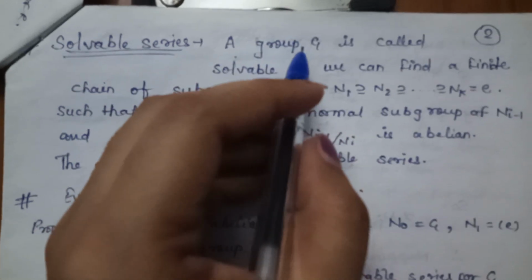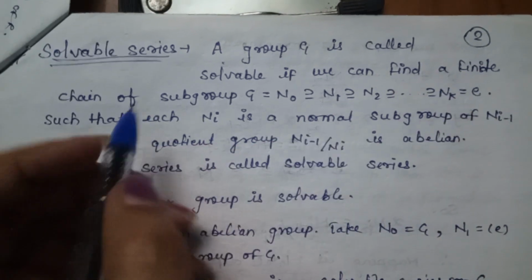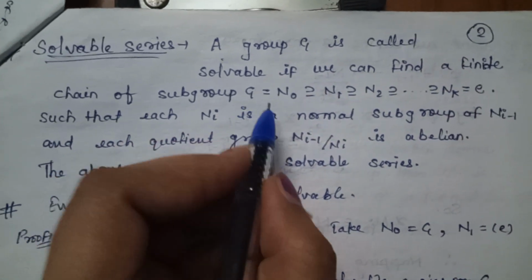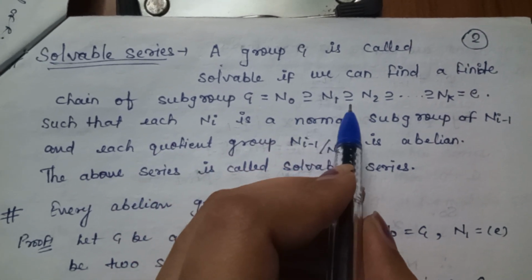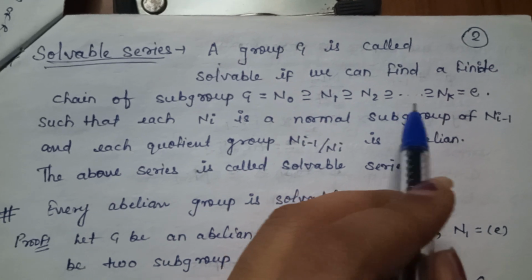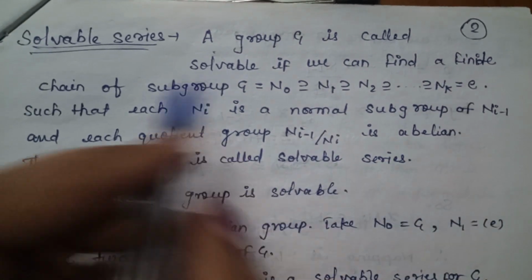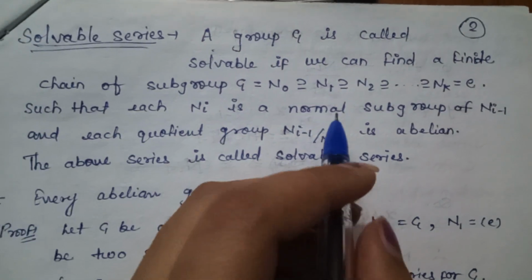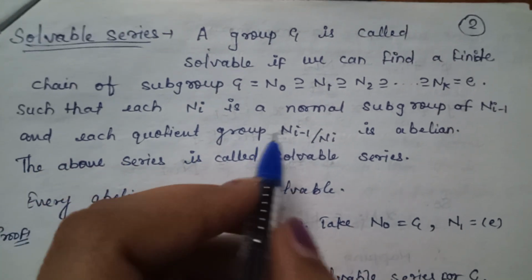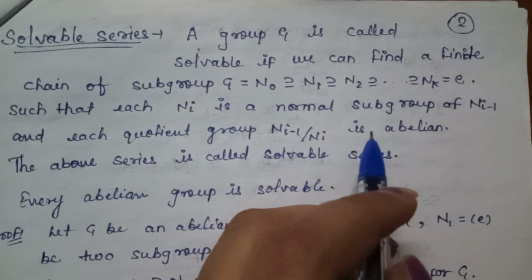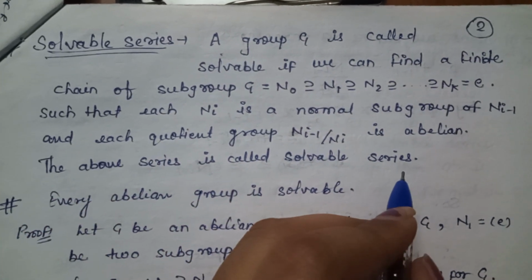A group G is called solvable if we can find a finite chain of subgroups G = N0 ⊇ N1 ⊇ N2 ⊇ ... ⊇ Nk = E, such that each Ni is a normal subgroup of Ni-1 and each quotient group Ni-1 by Ni is abelian. The above series is called a solvable series.